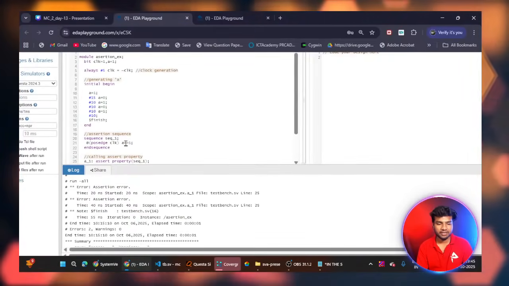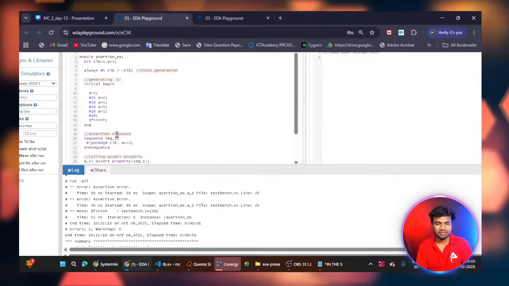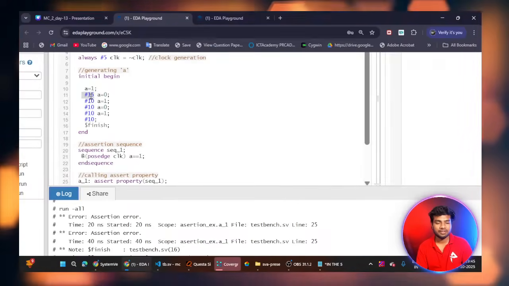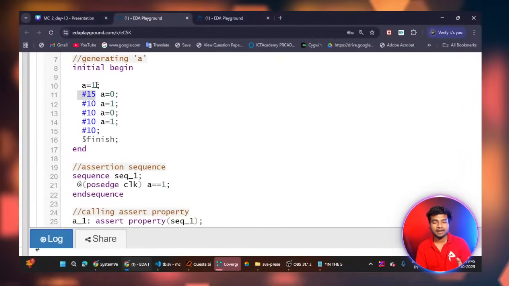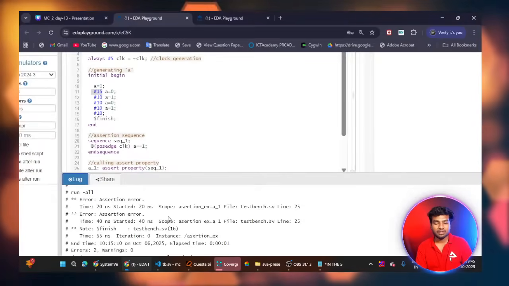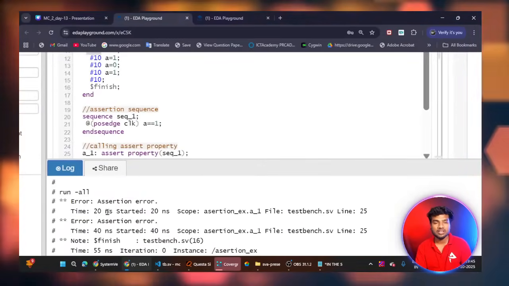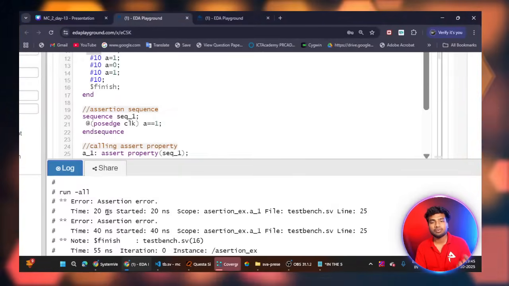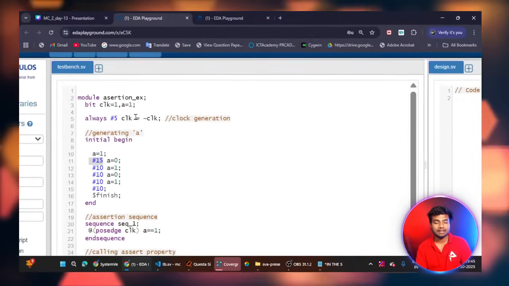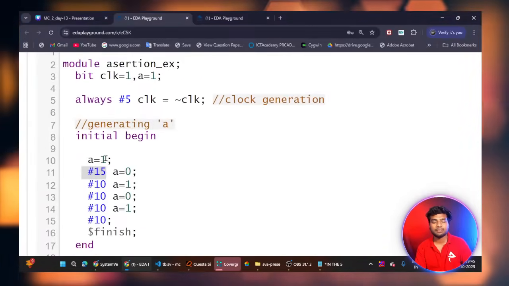At the 20th nanosecond, initially A has 1 at the starting stage of simulation. At the starting stage, A has 1. And the time here, you can see, is 20 nanoseconds. At 20 nanoseconds only I am receiving the error messages. Before 20 nanoseconds, like at 19 nanoseconds or 10 nanoseconds, I didn't receive any error message. Why? Because at that time my signal here has 1.